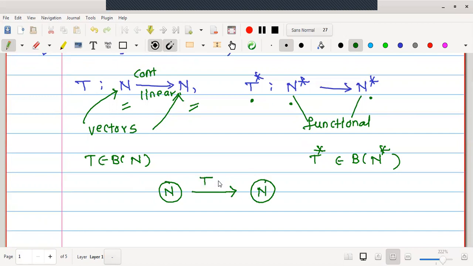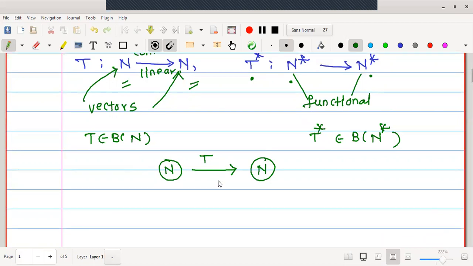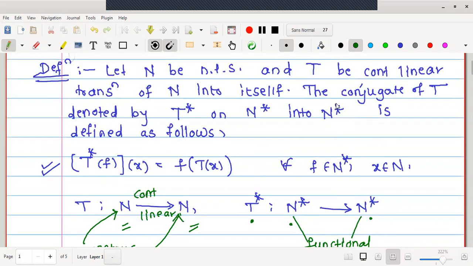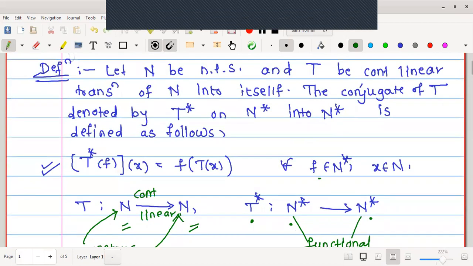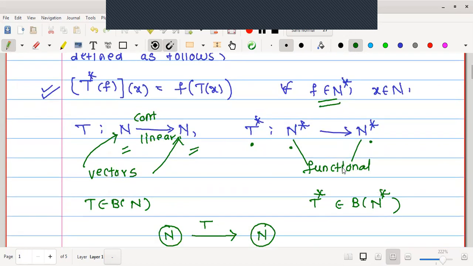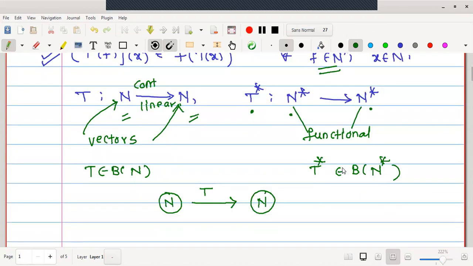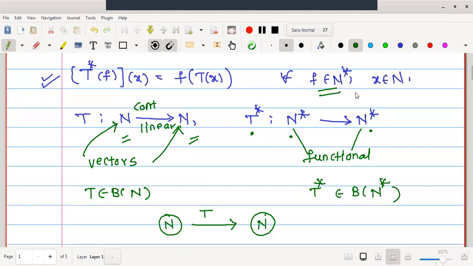Now here in the definition itself we have taken f to be a member of N star, a functional f. Whenever I say f is a member of N star, what does it mean? Here I'll write that f is a scalar valued continuous linear transformation from N to K, because N star is a conjugate space.